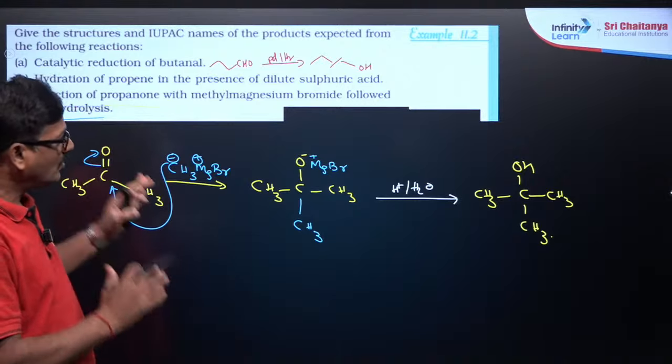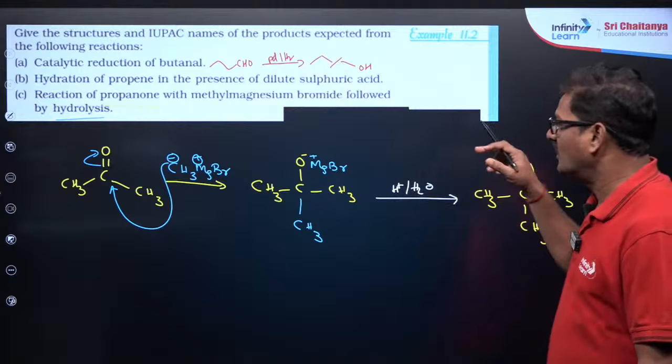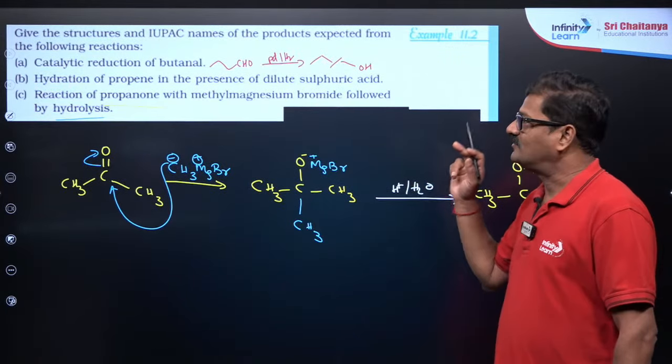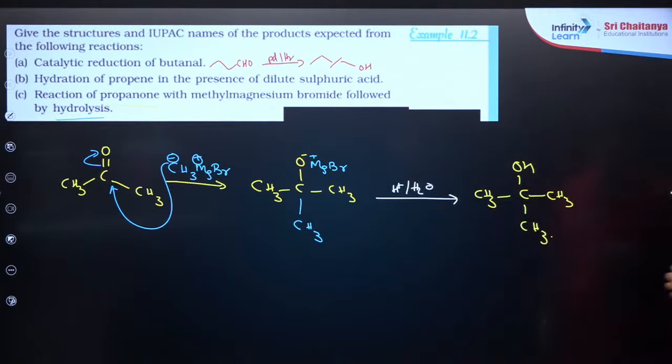You need to know about how the reactions are being asked from the NCERT. We are working on Grignard reagent and focusing on what the Grignard reagent is doing.